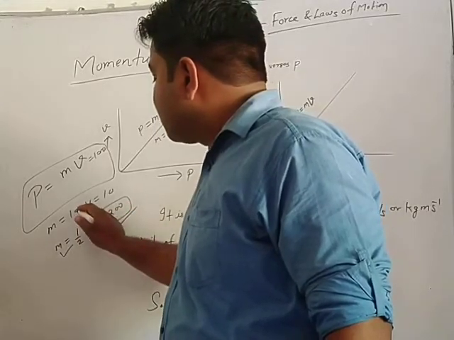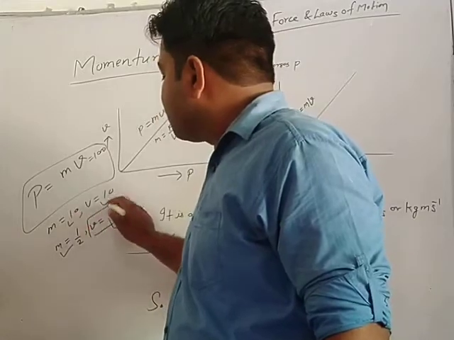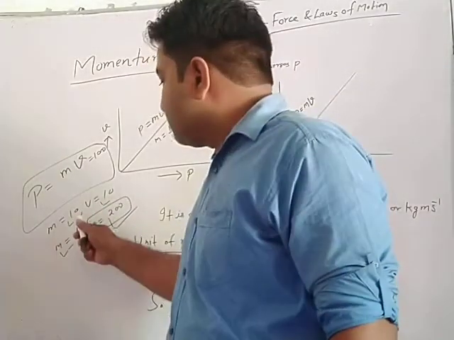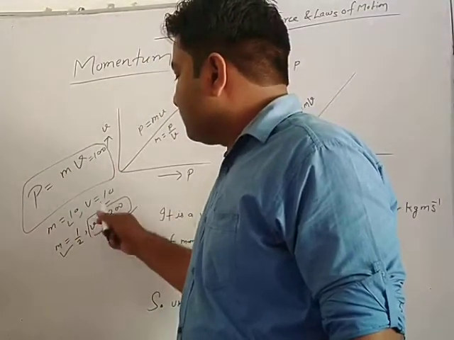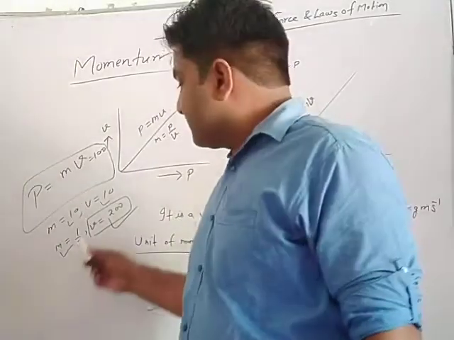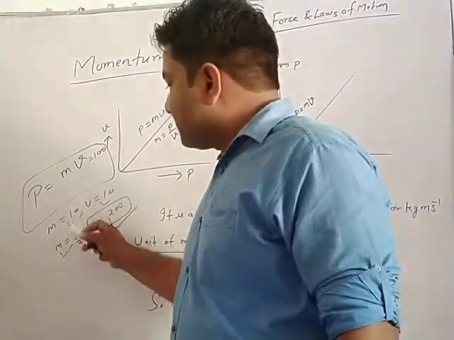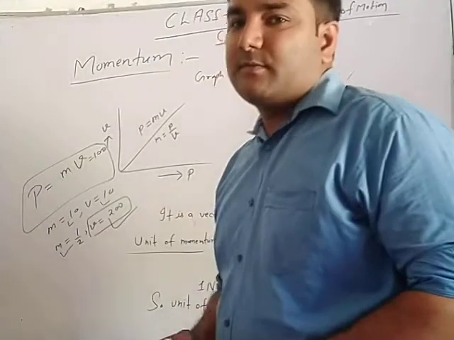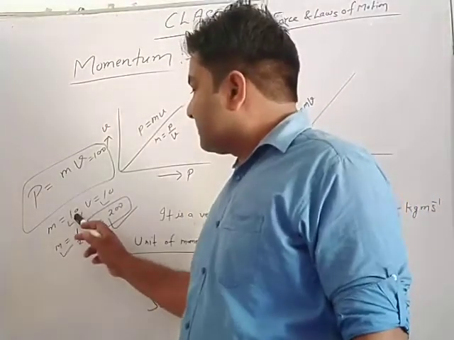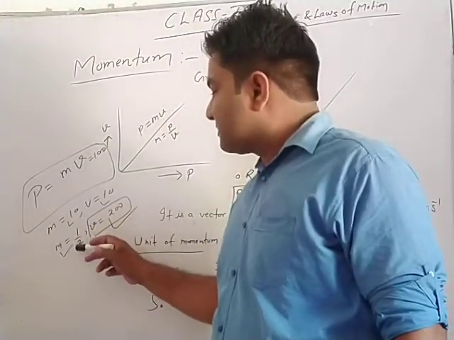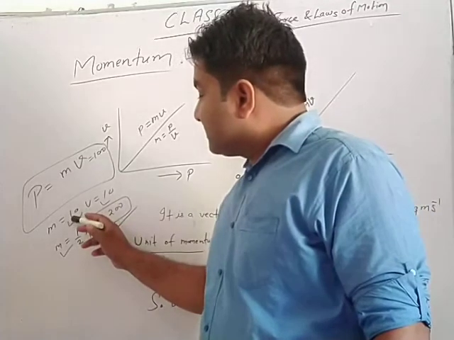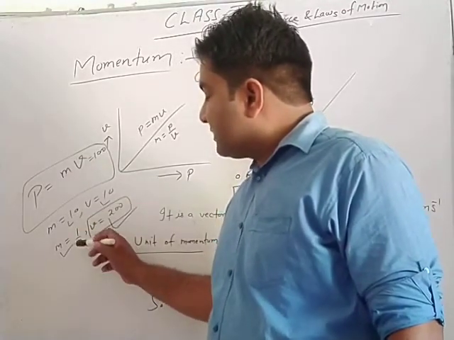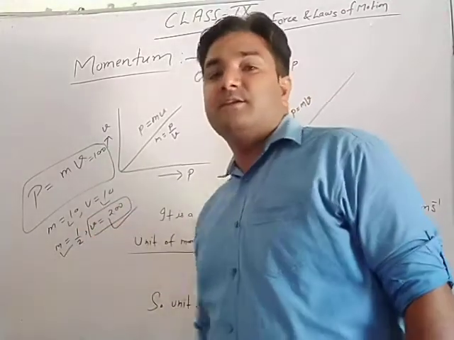You see, whenever mass becomes half, then velocity will be 200. And when the mass is 10 kilogram, then velocity is 10. So 10 into 10 means what? 100. And 1 upon 2 into 200 means what? 100. In both cases, the product is the same, but the variation is different. If mass increases, then velocity decreases. If mass decreases, then velocity increases.